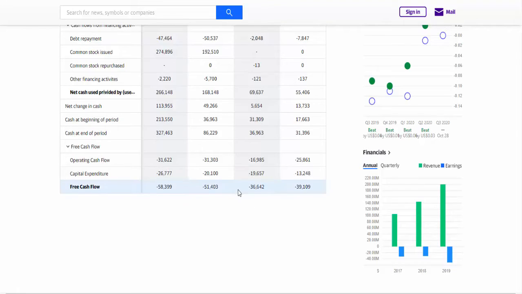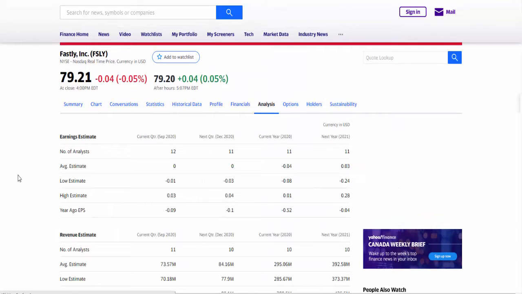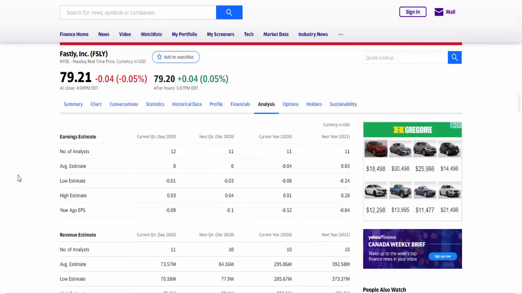But in this case, the same happened from 2018 to 2019, and like I said, you can Google this to know why this happened. It could be because they invested in new equipment, new servers. I don't know, it could be either a positive thing or a negative thing. So let's go now to analysis and see what analysts think about the company.